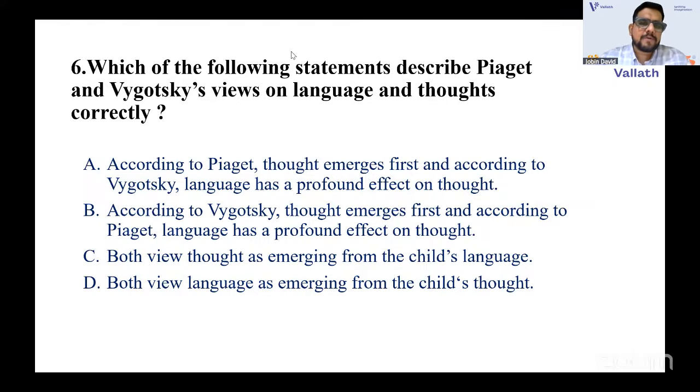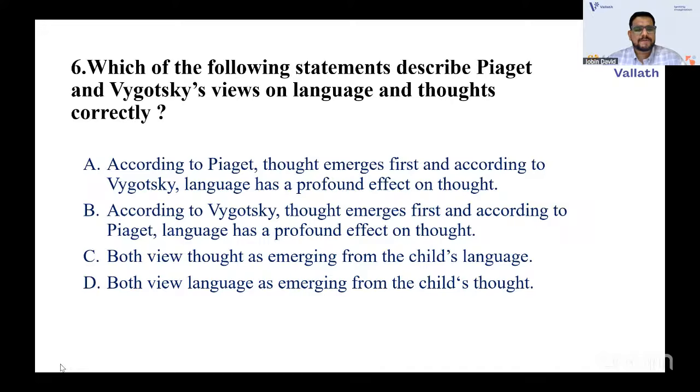But it's easy if you know about Vygotsky. He is a person related with the language theory, and you may have come across Vygotsky at some point in your post-graduation. Piaget, maybe you will not be familiar with, but those who have studied psychology will be familiar with Jean Piaget, a Swiss psychologist. He developed the growth and development theory. Vygotsky developed a social or socio-cultural theory. In Vygotsky's theory, we have the zone of proximal development, ZPD.